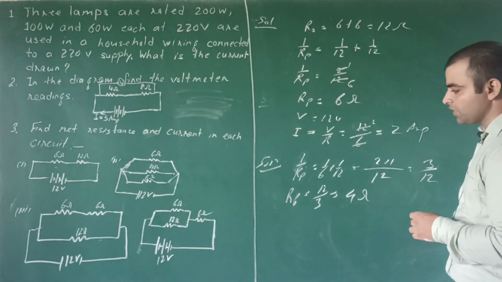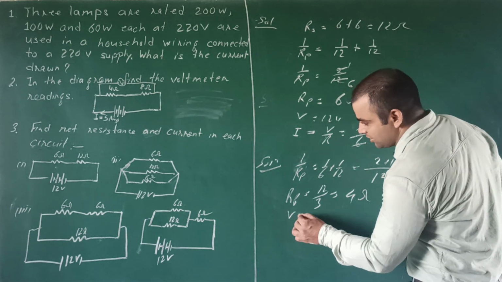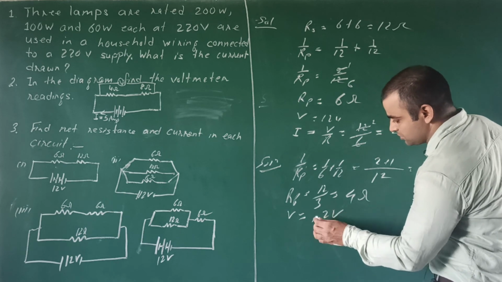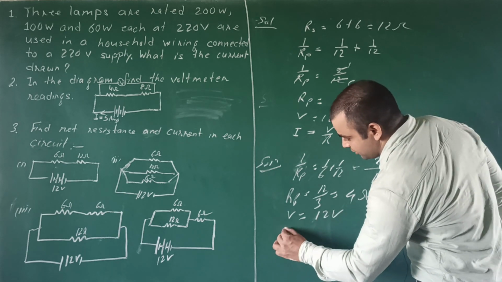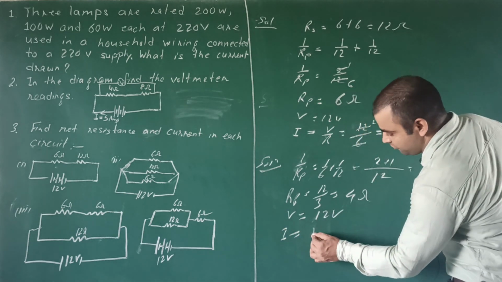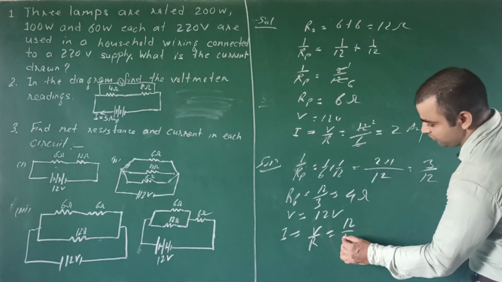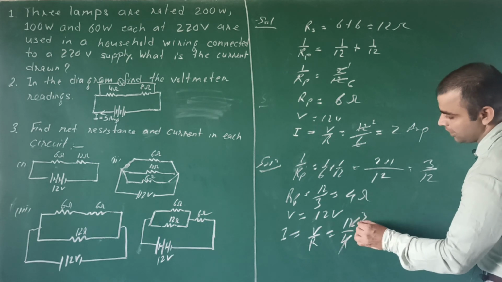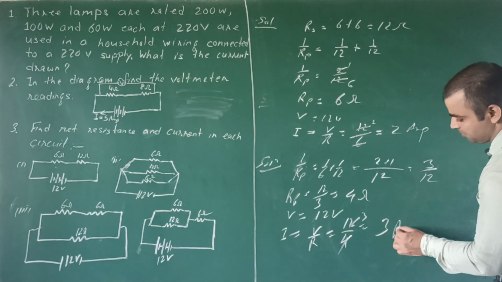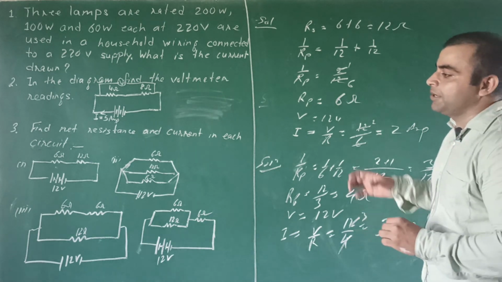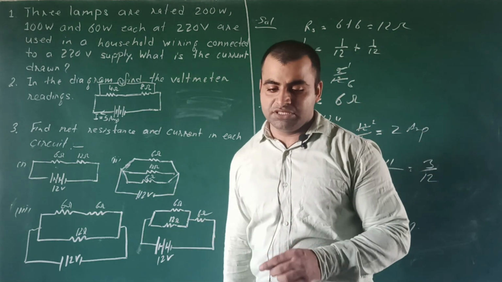Next, potential is given 12 volt, and current will be V by R. V is given 12 volt, R is given 4 ohm, and the current will be 3 ampere. So try more and more numericals by using these formulas.